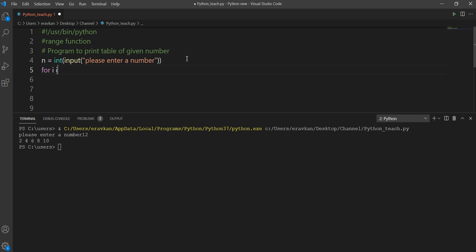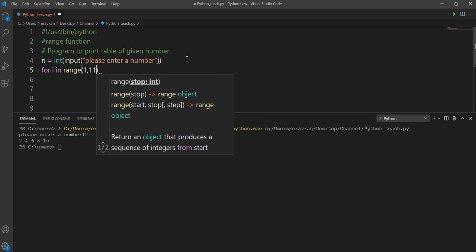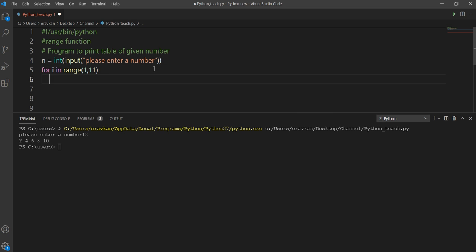Then for i in range, so I have to print the table. The table will start from 1, it will go up to 10. So I have taken 11. Then c equal to, c is a variable I have taken. First n will come.